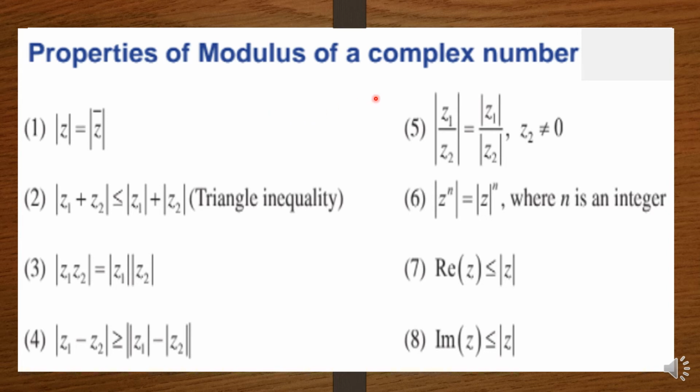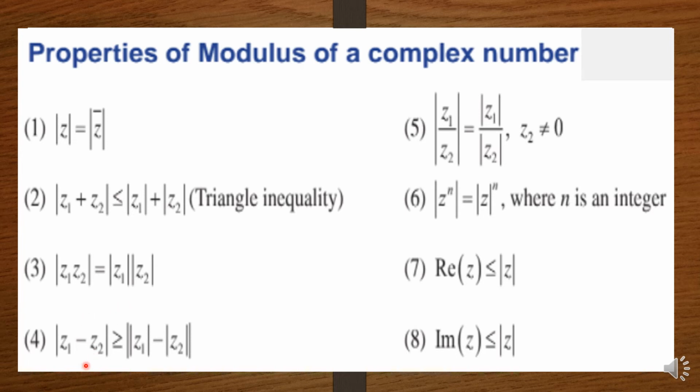Properties of modulus of a complex number. Modulus of z and modulus of z bar will be same. Modulus of z1 plus z2 is less than or equal to modulus of z1 plus modulus of z2. It is said to be triangle inequality. Modulus of z1 z2 is equal to modulus of z1 into modulus of z2.